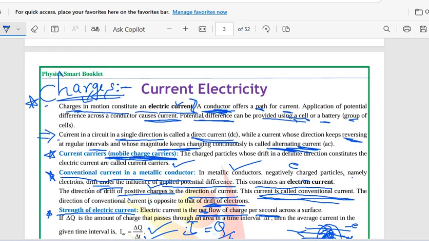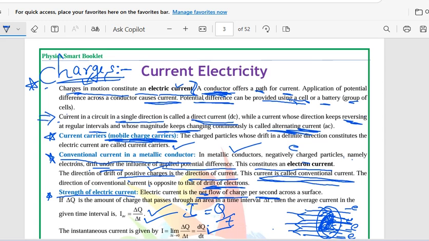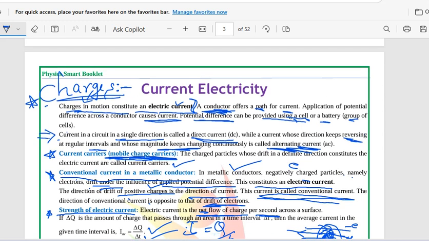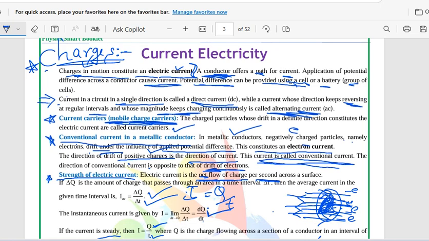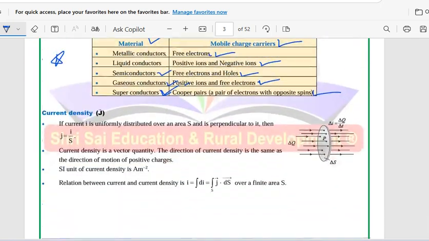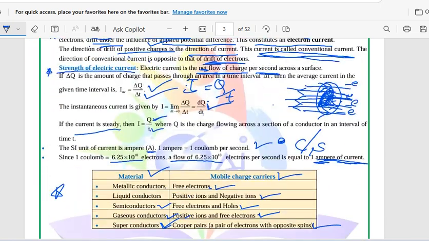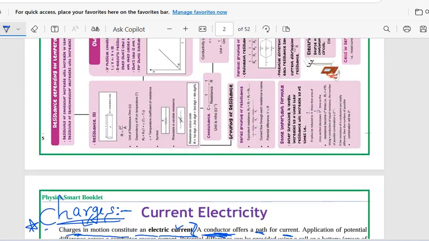Whatever concept I have left, I will cover it in the next session. So this is all about the deep introduction to current electricity. By this, I am going to wind up this session today. In tomorrow's session, let us discuss the concepts related to your syllabus.